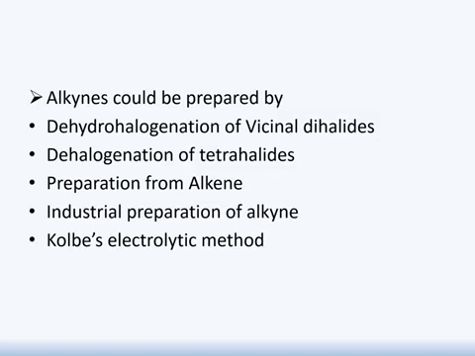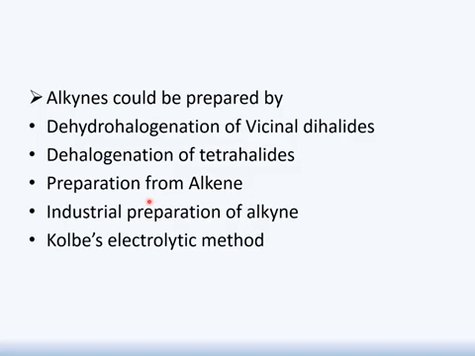On the other hand, alkynes can be prepared through different reactions and different processes. Here we discuss the main points. Alkynes can be prepared through dehydrohalogenation of vicinal dihalide. So here the reactant is vicinal dihalide and it undergoes removal of hydrogen and halogen. How? We will see in the next slide. Next, dehalogenation of tetrahalides, meaning here the reactant is tetrahalide. It contains 4 halo groups, and the process which will take place is dehalogenation. It means removal of halo groups.